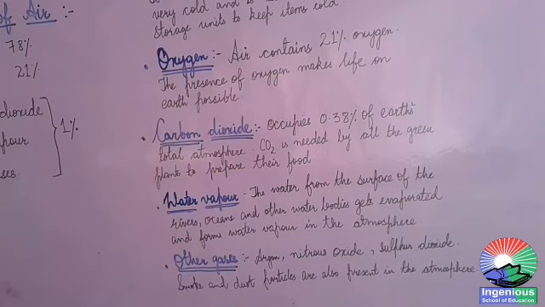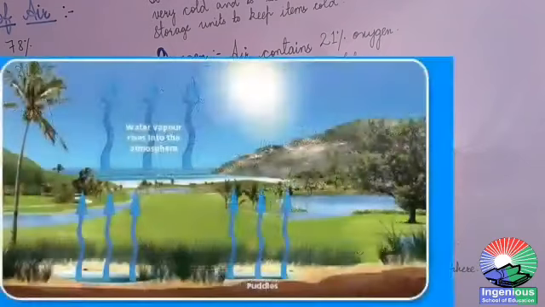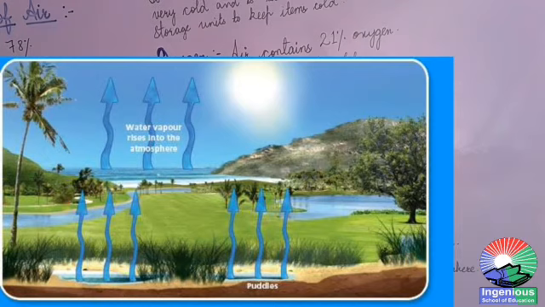Very good. Now the fourth component of the air that we have to study is water vapor. The water from the surface of rivers, oceans and other water bodies present on the Earth gets evaporated and forms water vapor in the atmosphere.